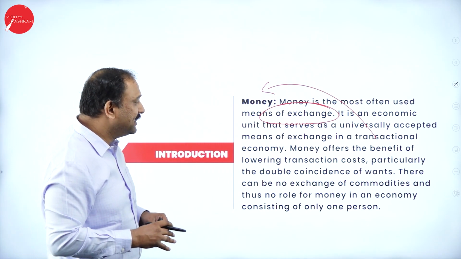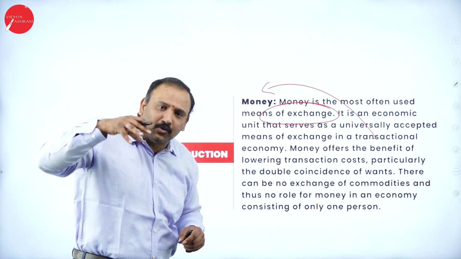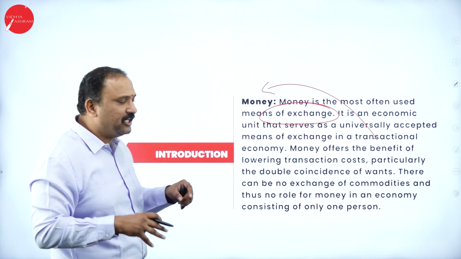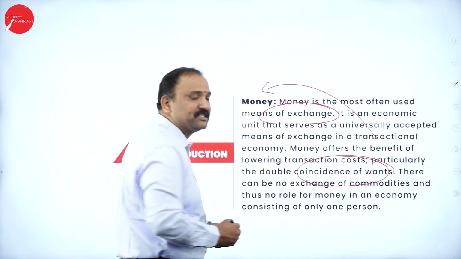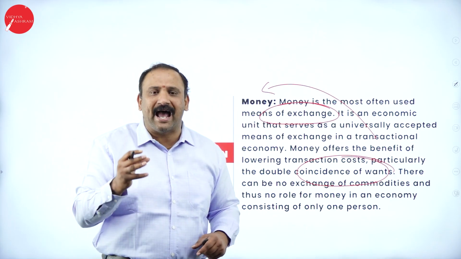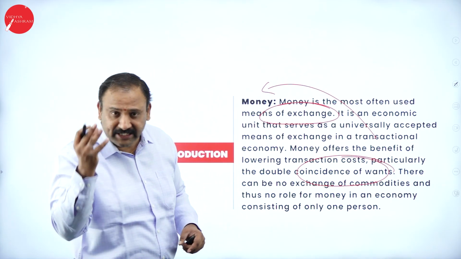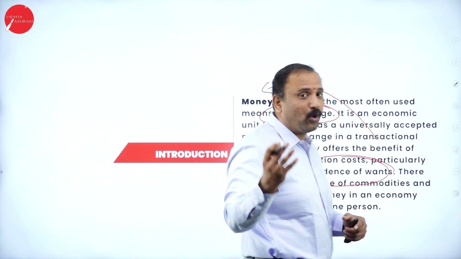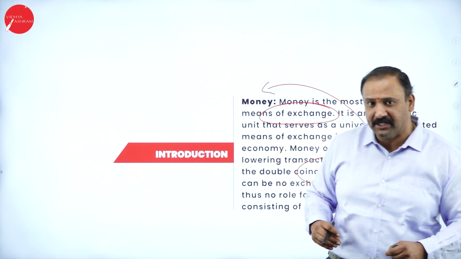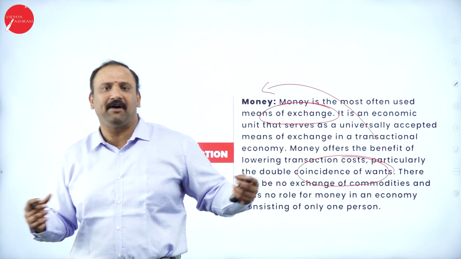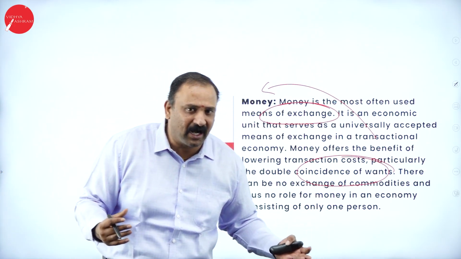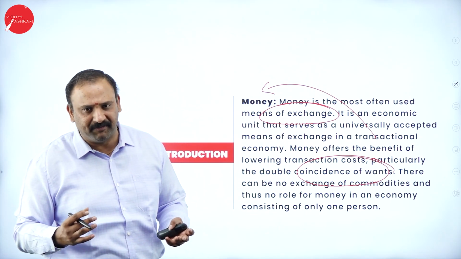Now, followed by that, the money also tries to make you understand the coincidence of wants. Why do I bring in this coincidence of wants? We all have unlimited wants. Our needs might be limited, but our wants are always unlimited. So we want each and every new thing every day. We want to have a better house, a better car, a better standard of living every day.